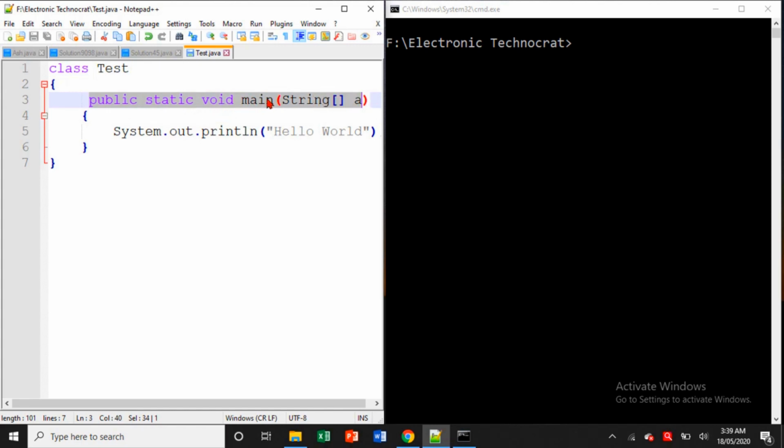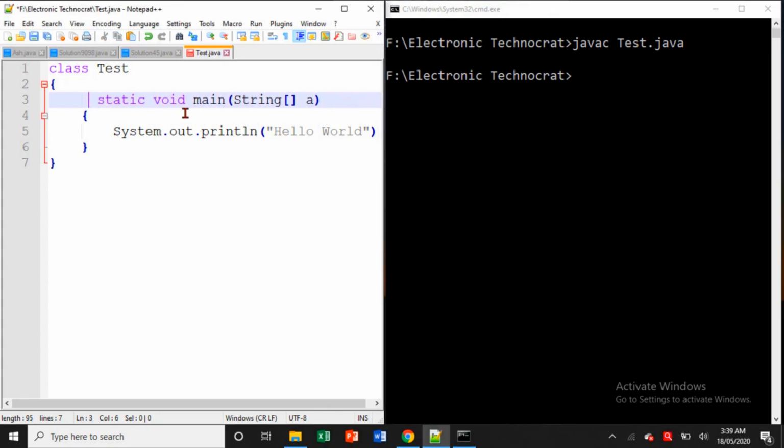So this is public static void main. This statement will compile, yes, definitely, we have just seen it. But let's try once more. javac Test.java. Yes, it is compiling. So what if I remove this public? Have you ever tried? Will it throw a compile time error or a runtime error?